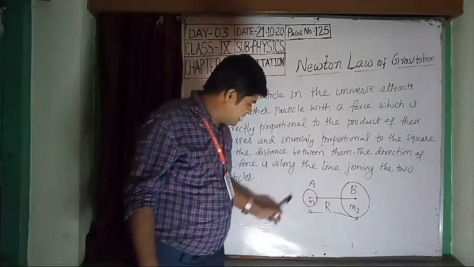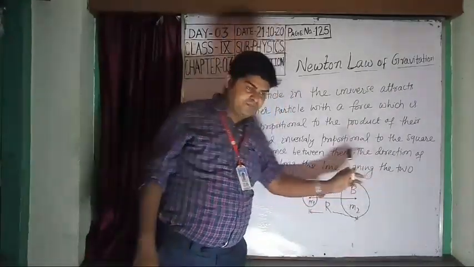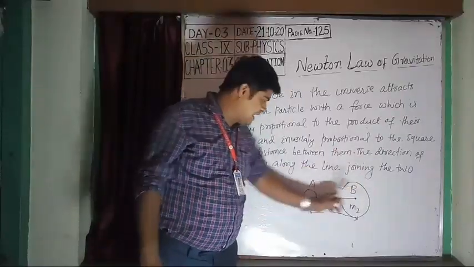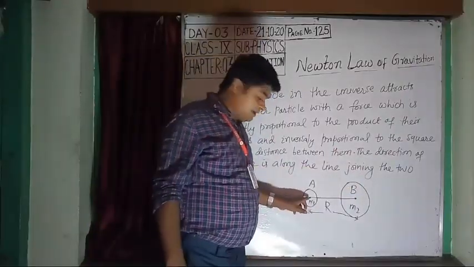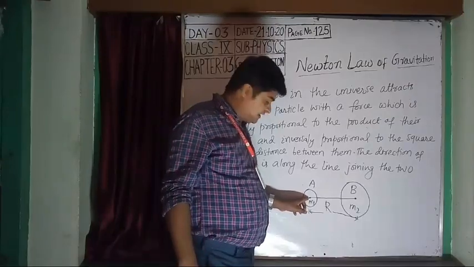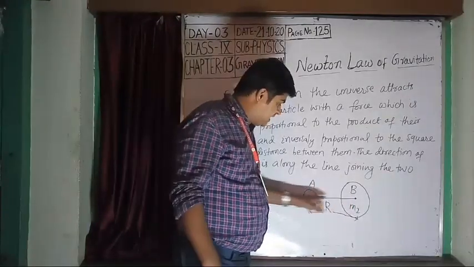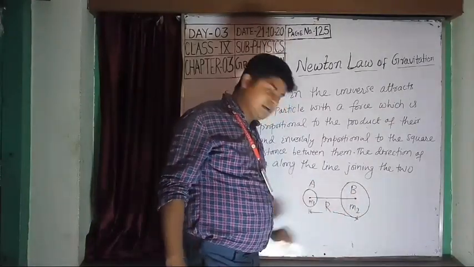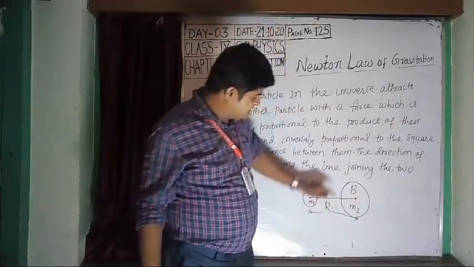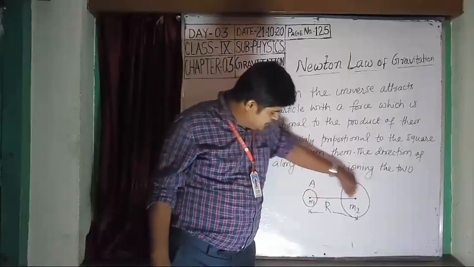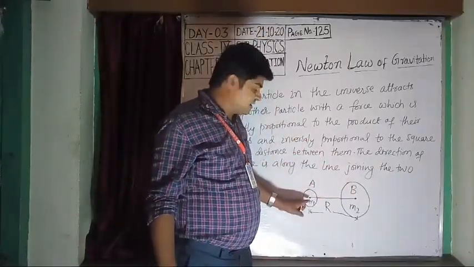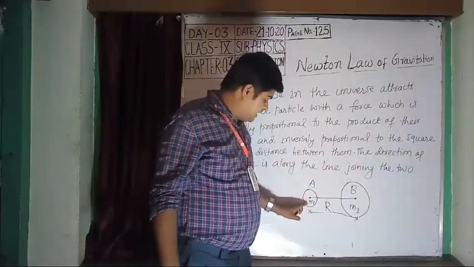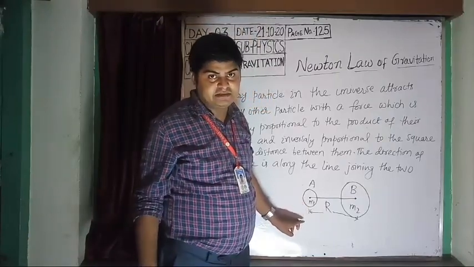Suppose there are two objects or particles A and B. The force is always exerted along the line joining them. That means force is exerted by A on B in this direction on this line, and B exerts a force on A in this direction. So see here how it is mathematically derived.